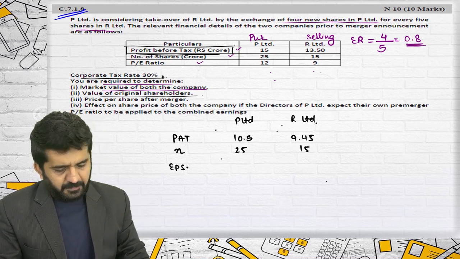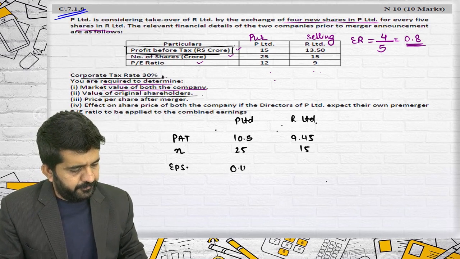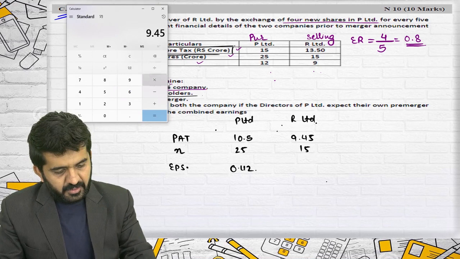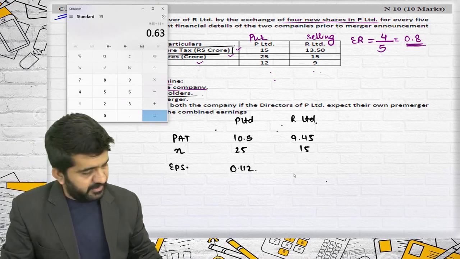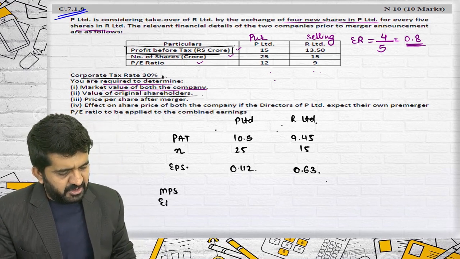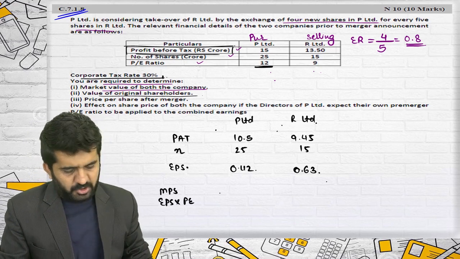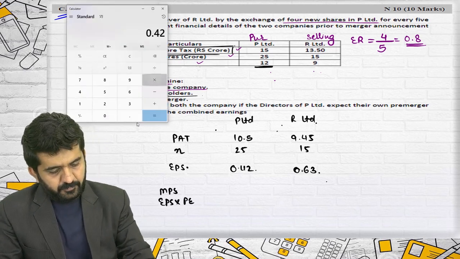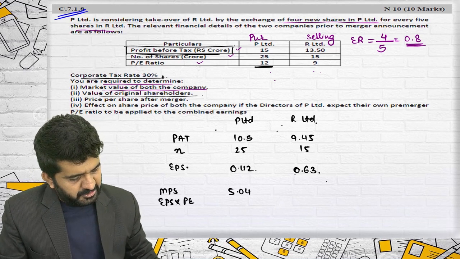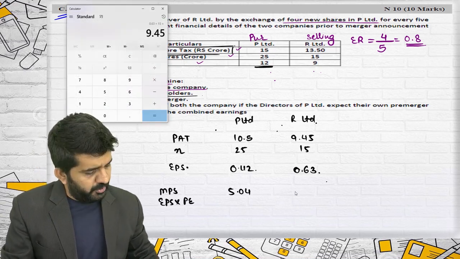I will be getting the answer of EPS. 10.5 divided by 25 is 0.42. And this is 9.45 divided by 15. It is 0.63. Yes, now it is correct. I need to find out MPS, which is nothing but EPS multiplied by PE ratio. EPS is given, PE ratio is 12. So 0.42 into 12 is 5.04. And 0.63 into 50, it is 9.4.